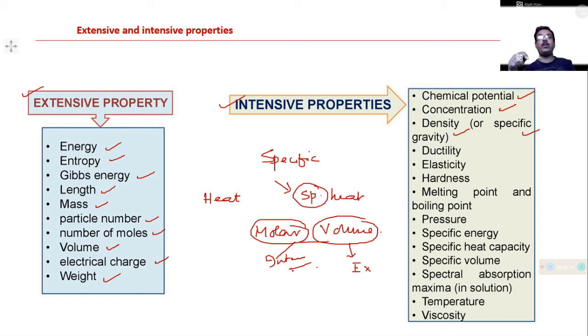fixed moles. That's why those properties are known as intensive properties, like ductility, elasticity, hardness, melting point, boiling point, pressure, specific energy, specific heat capacity, specific volume. Any property that starts with specific, spectral absorption, temperature, viscosity, surface tension, all those properties should be termed intensive properties, because those are independent of the amount of the substance present in the system.